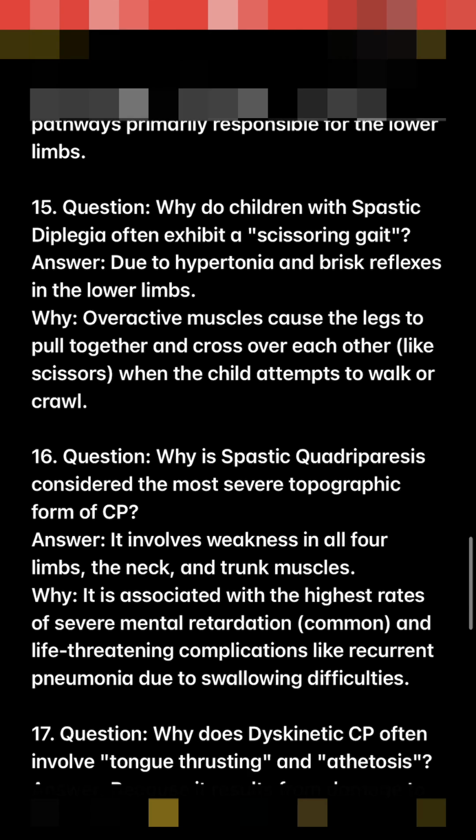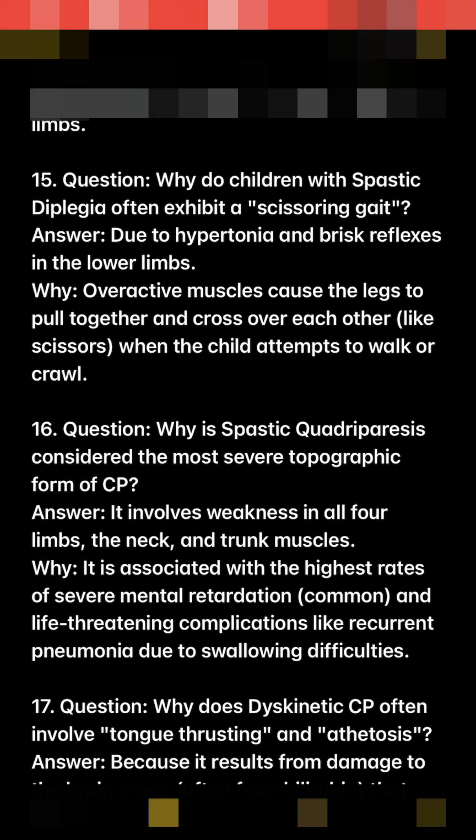15. Question: why do children with spastic diplegia often exhibit a scissoring gait? Answer: due to hypertonia and brisk reflexes in the lower limbs. Why? Overactive muscles cause the legs to pull together and cross over each other, like scissors, when the child attempts to walk or crawl.